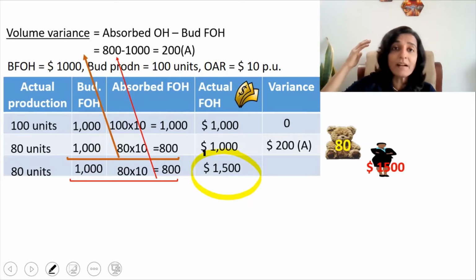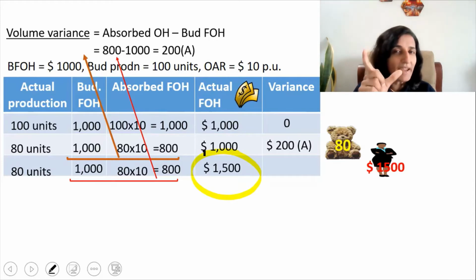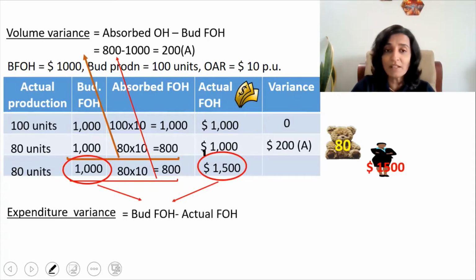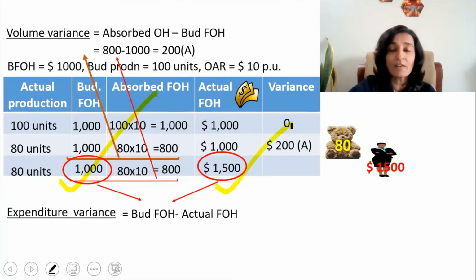Because initially we planned $1,000 as fixed overheads. But because this lady has asked for a salary hike, we are forced to pay $1,500, which means that we have paid an extra $500, and it is known by the name expenditure variance, and it is given by the formula budgeted fixed overheads minus actual fixed overheads.